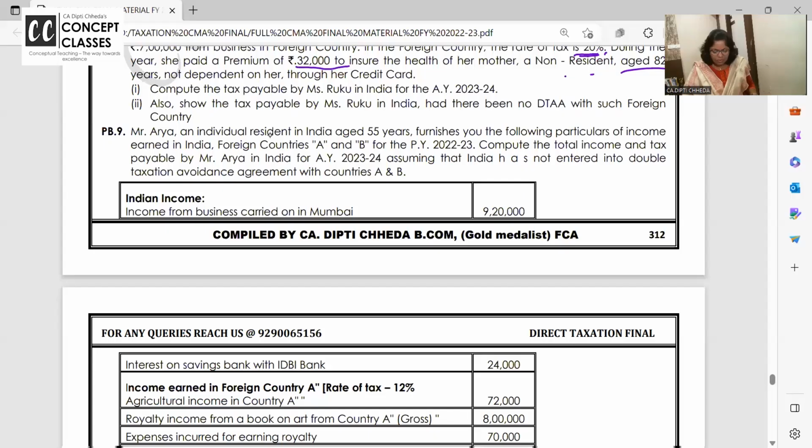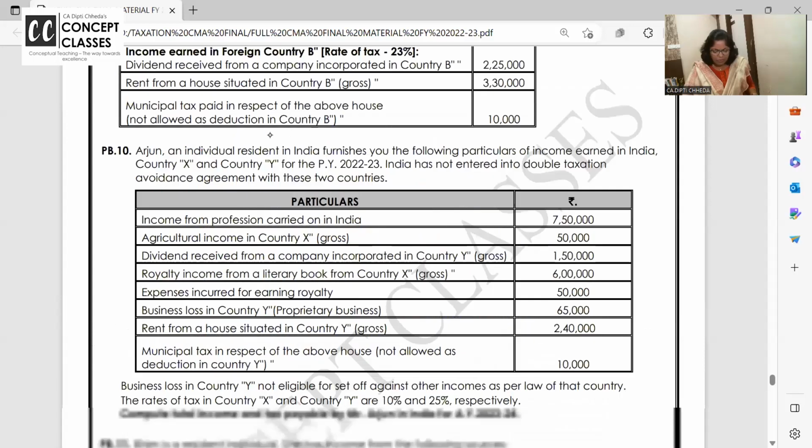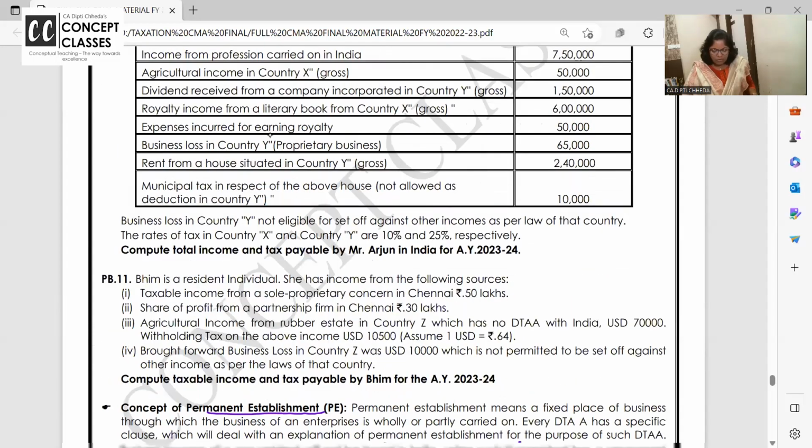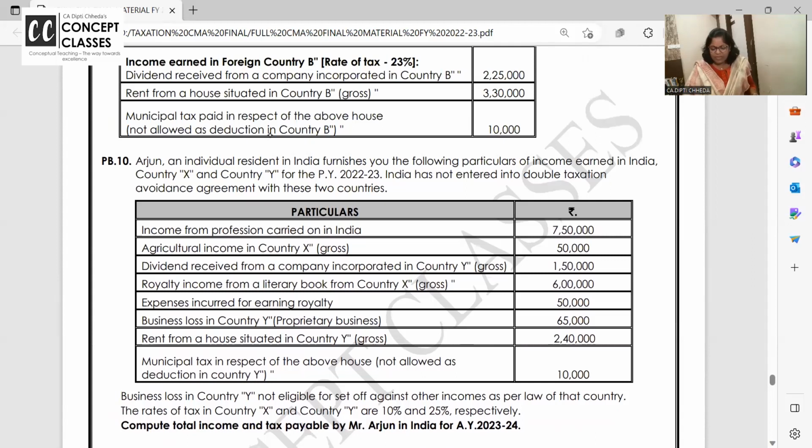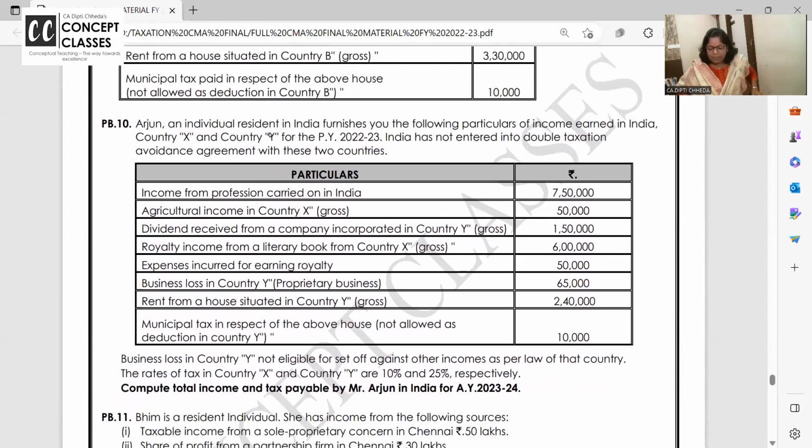To check this, I have good problems here. Any one of them, there are 2-3 problems with double relief, so you can do any of them, no problem. Two countries. Let's do the 10th one. It has come in the exam before also. Look, Arjun, an individual, is resident in India and he furnishes you the details of the income which he has earned in India and from country X and country Y. India has not entered into a DTAA.